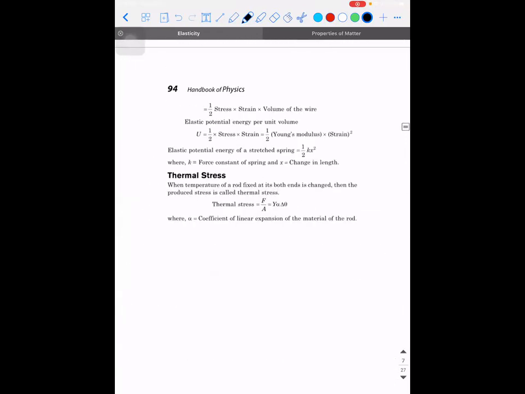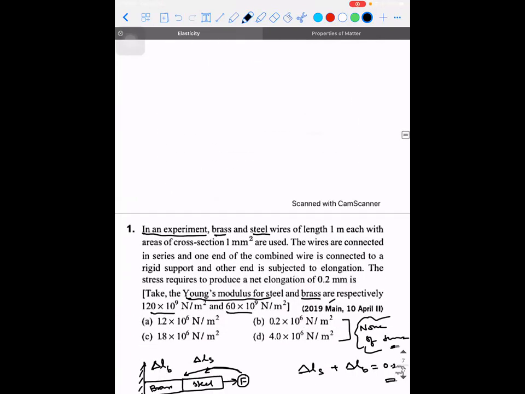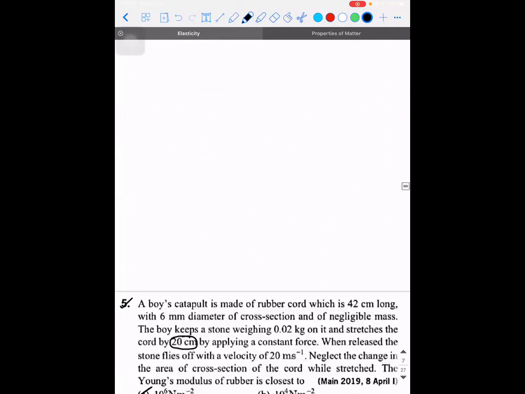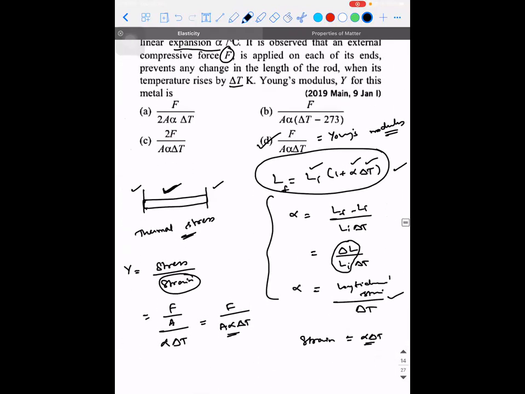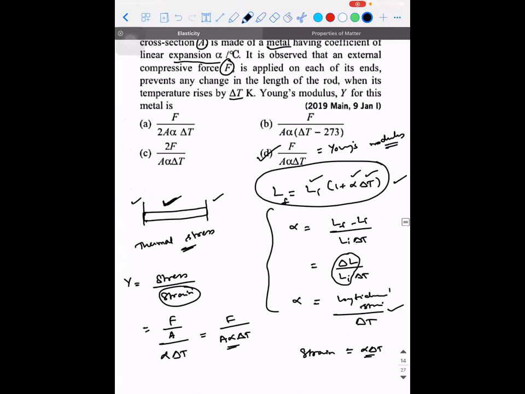Now see this one, the concept of thermal stress: F divided by A equals Y alpha delta T. So Y is equal to F divided by A alpha into delta T. So in just 30 seconds you can solve this problem, and you can remember it as a formula also. Please let me know if there is any doubt. Clear, sir? Yeah. Okay, shall I move on to the next one?